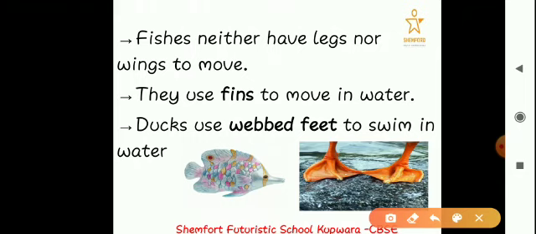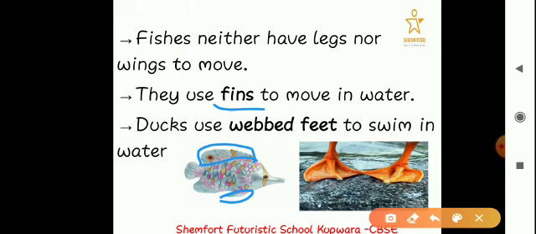They use their fins. They have fins which help them to move from one place to another. So they have these fins. These are the fins, right? So they use these fins to move, to swim in the water.